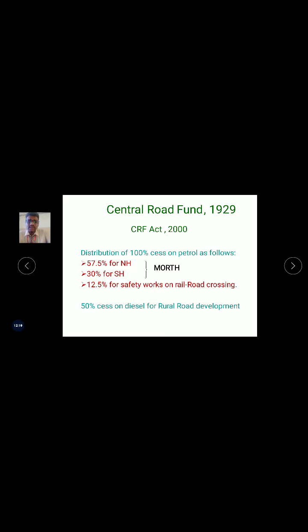The next one is called the Central Road Fund. In the year 1929 they formed it. In this we are going to see what percentages have been meant for their works. For example, the distribution of petrol cess is as follows: 57 percent for national highways, 30 percent for state highways, and 12.5 percent for works or railway crossings. These are all funds allocated like this.